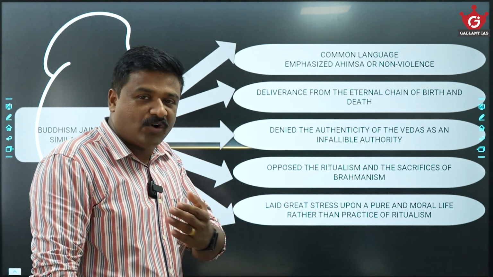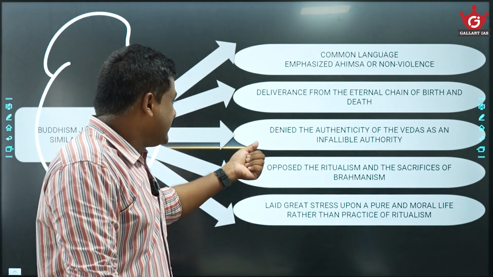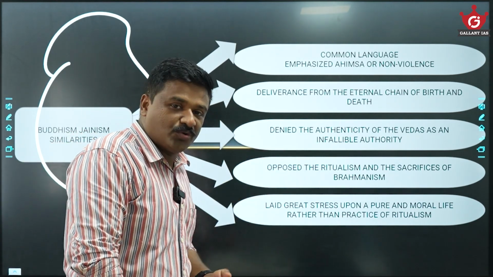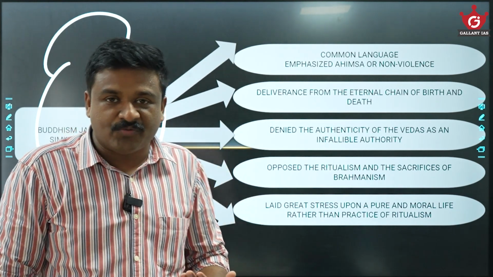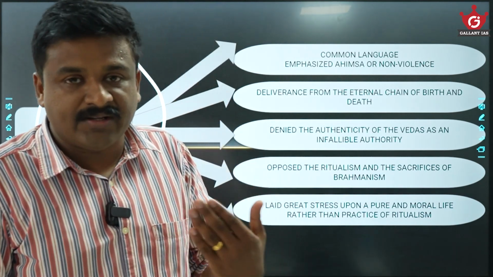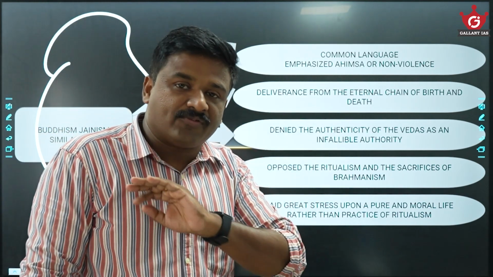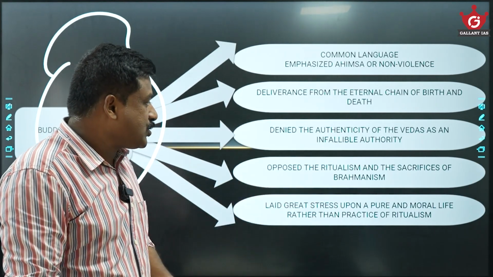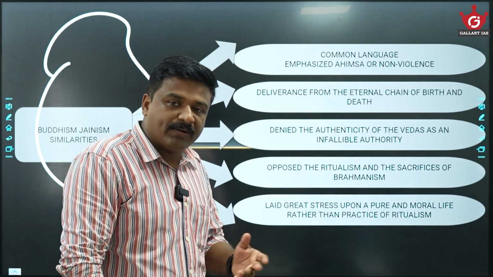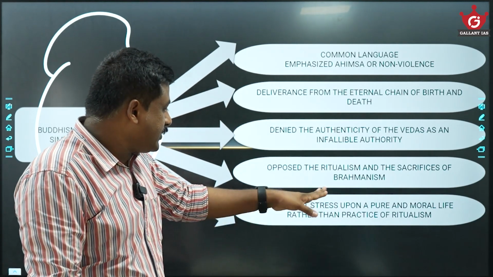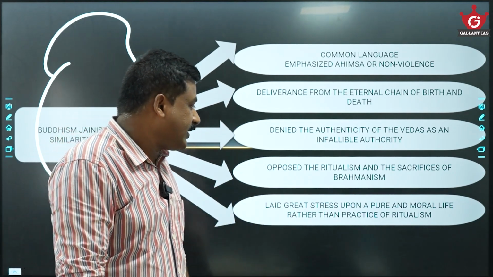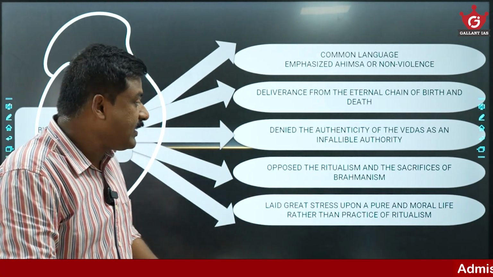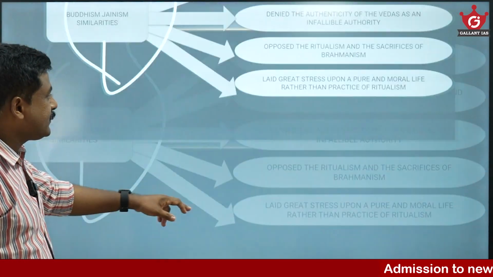The central philosophy almost looks similar. Both denied the authenticity of the Vedas. Both rejected the idea that the Vedas are infallible or the ultimate authority of knowledge. Vedic authority is rejected. Both opposed the ritualism and sacrifices of Brahmanism. Both laid great stress upon a pure and moral life rather than the practice of ritualism. These are the similarities of Buddhism and Jainism.